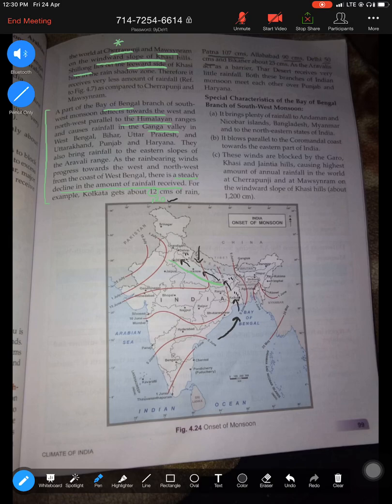The rainfall keeps decreasing as you move further up the Ganga Valley region. The next are the characteristics of the Bay of Bengal branch of the monsoon. One is that they give plenty of rainfall to this belt. Andaman and Nicobar gets heavy rainfall from this branch of the southwest monsoon. Second, they are parallel to the Coromandel coast. This is the Coromandel. They are parallel. And third, they are blocked by Garo Khasi, giving heavy rainfall to Cherrapunji and Mawsynram, whereas Shillong receives very little rainfall.